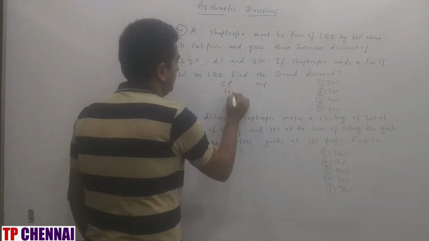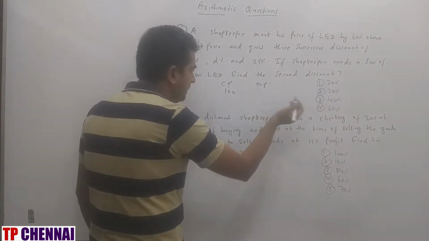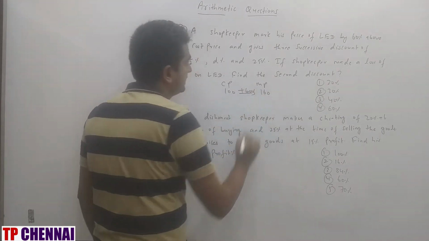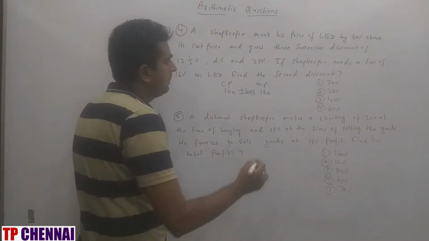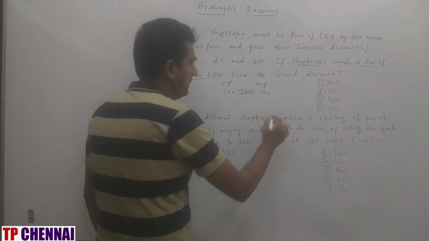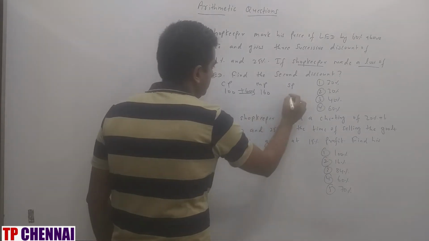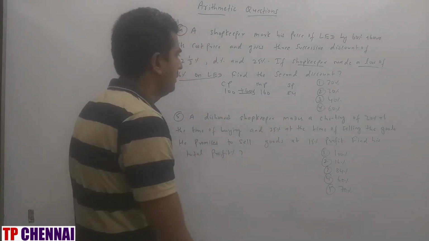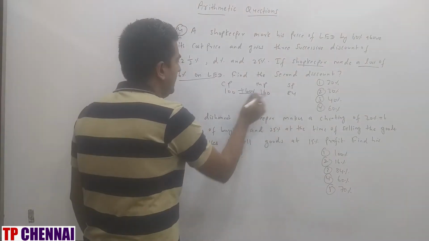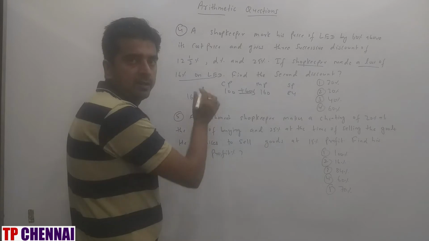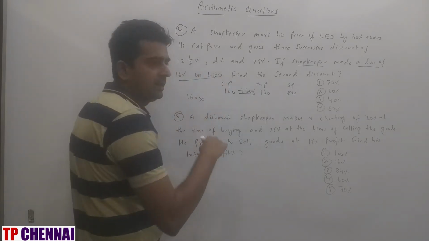If I say my CP is 100%, a 60% markup is there. So the marked price is 160. Then I am getting a loss of 16%. That means my selling price is how much? 84, right? 100 is CP, SP is 84, the real loss is 16, right? So initially I am giving 3 discounts. In that I am considering 2 discounts only. 12.5% discount I am giving.